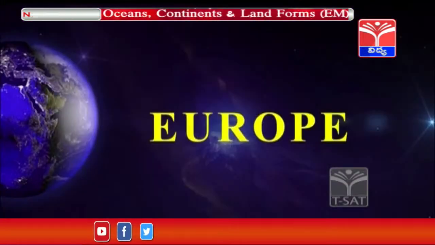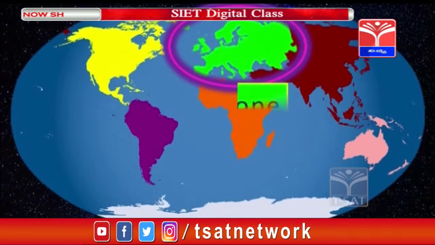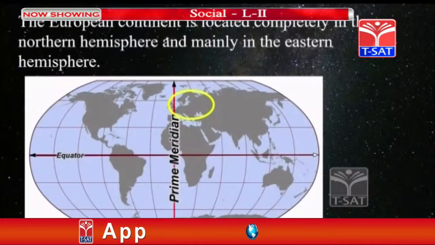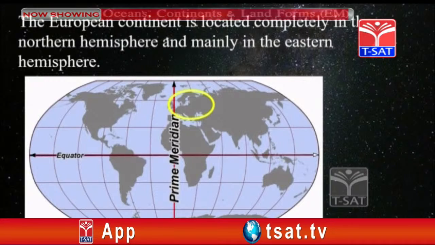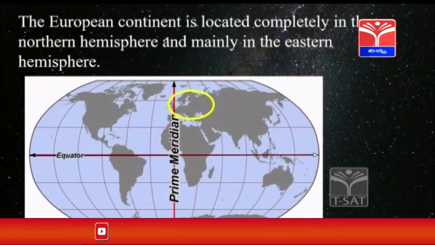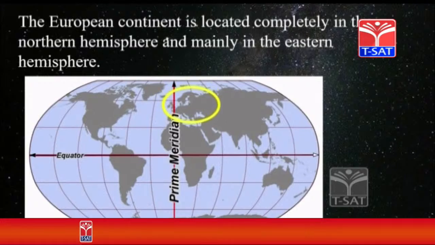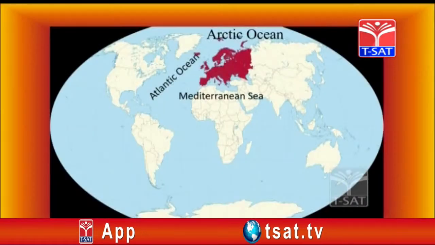Now let us see about the Europe continent. This is the location of Europe, which you can see towards the northern side. When you examine the globe, it is almost completely in the northern hemisphere, and most of the part is towards the east side, which means the eastern hemisphere.